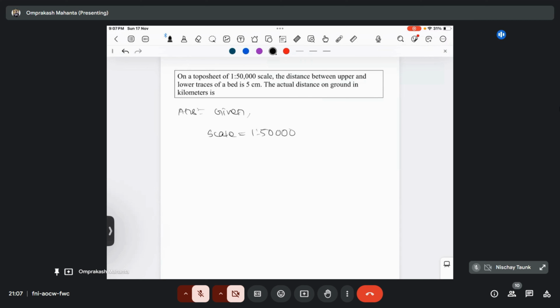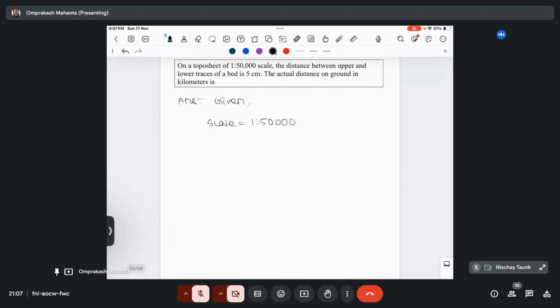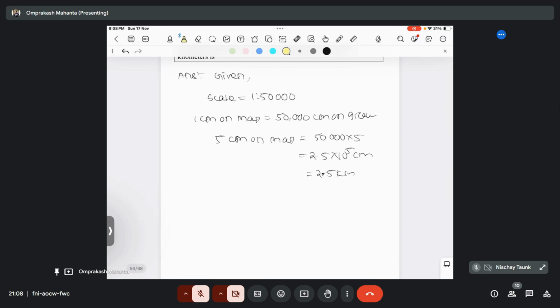Yes, sir. Okay, so the scale is given as 1 to 50,000. So it means 1 centimeter on map equals 50,000 centimeter on ground, right? Then 5 centimeter on map will become 50,000 into 5. That will become 2.5 into 10 to the power 5 centimeter, which is 2.5 kilometer. So this will be your answer: 2.5 kilometer.